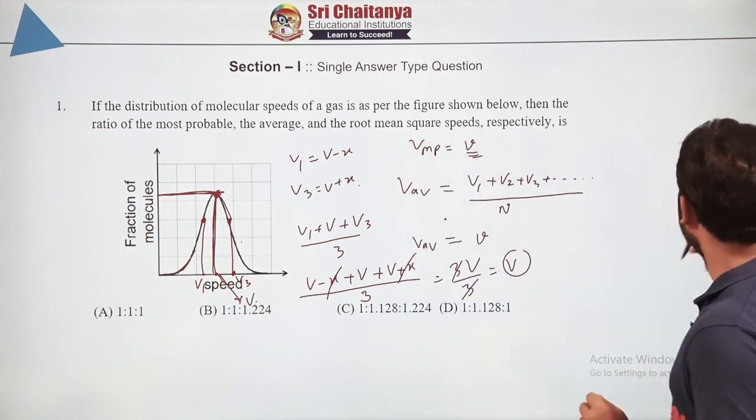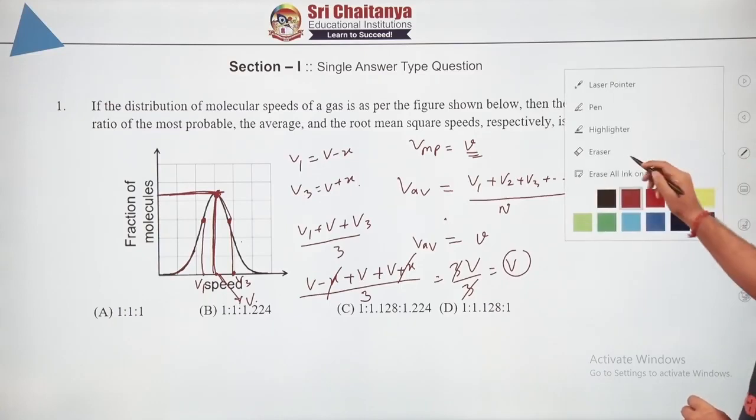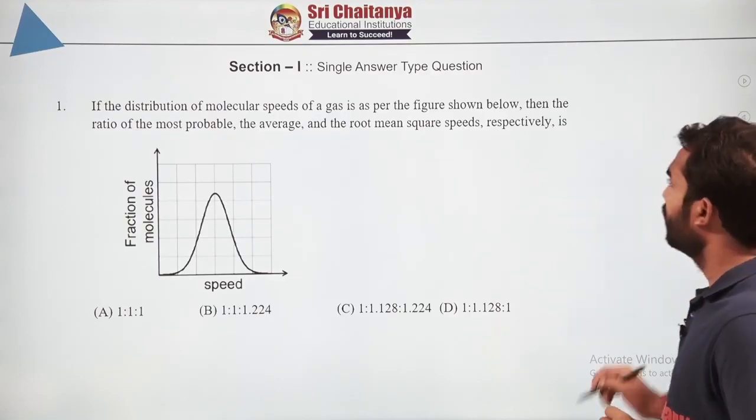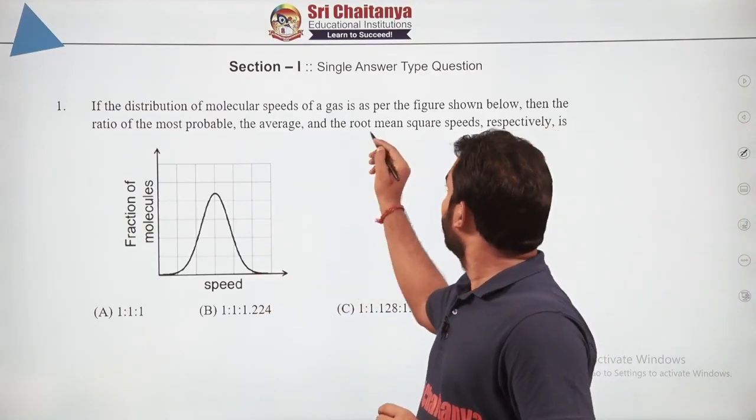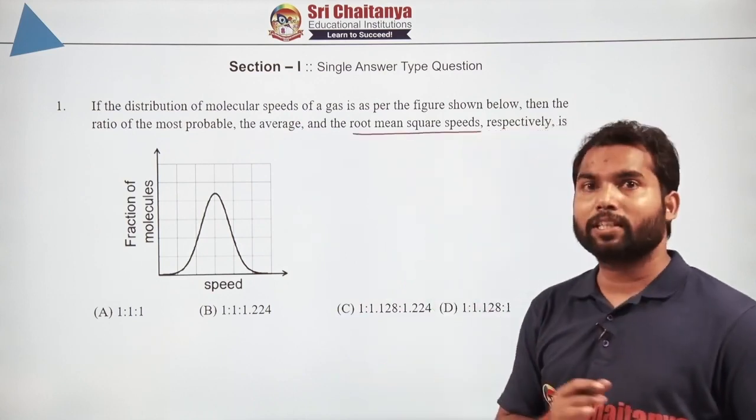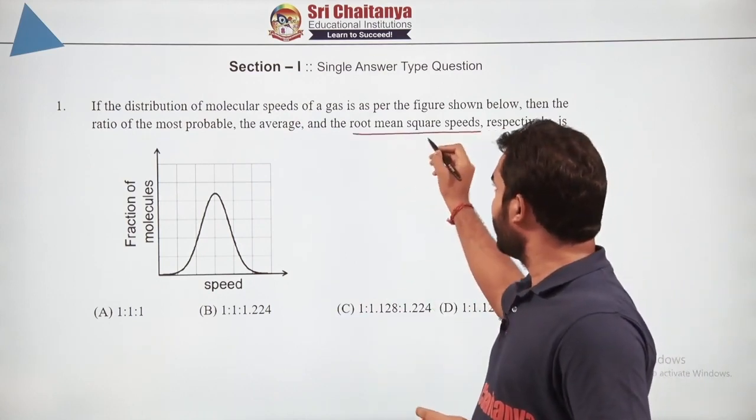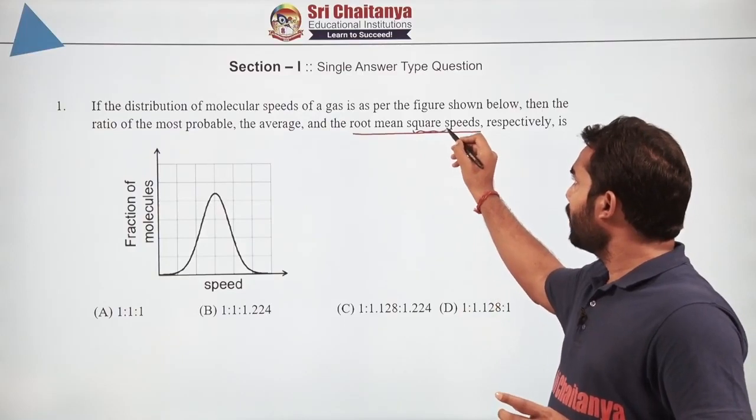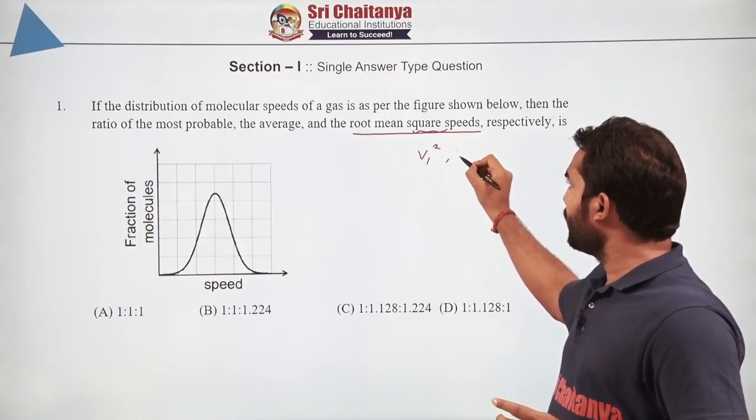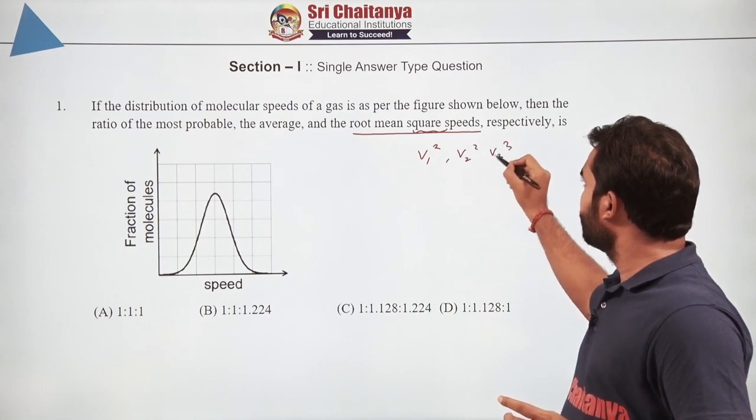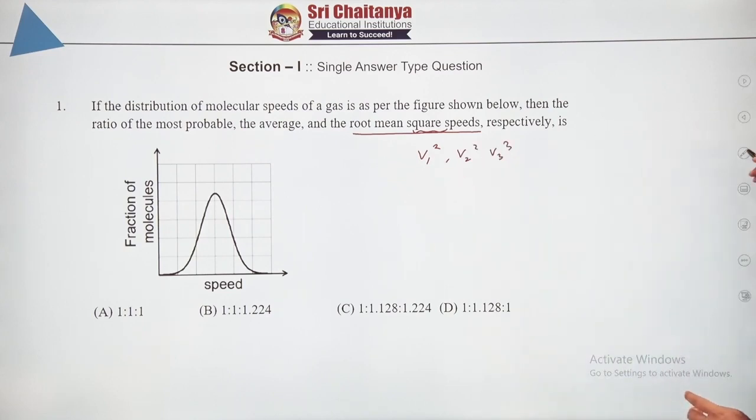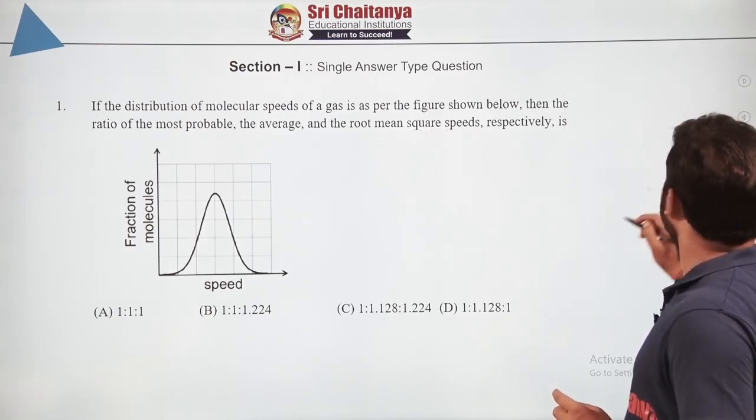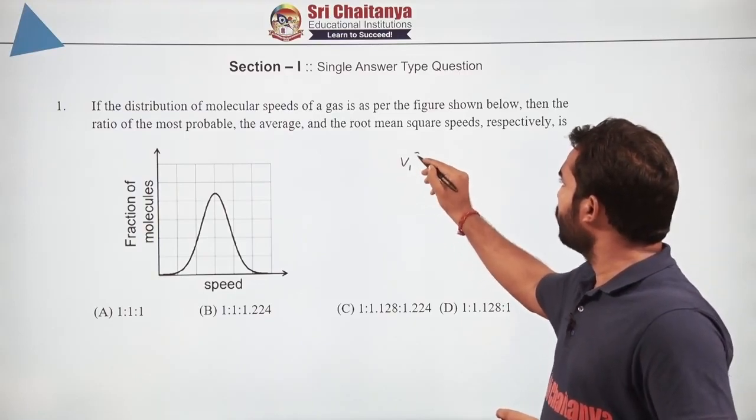Now when it comes to root mean square speed, will it also be the same as that? The answer is no, because in this particular case, the root mean square speed means what? First you are going to square whatever the speeds that you have, take the square of that.